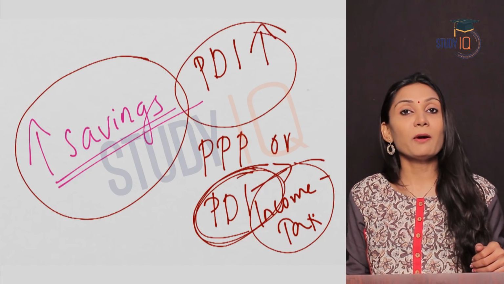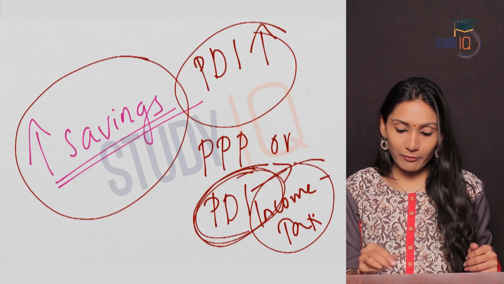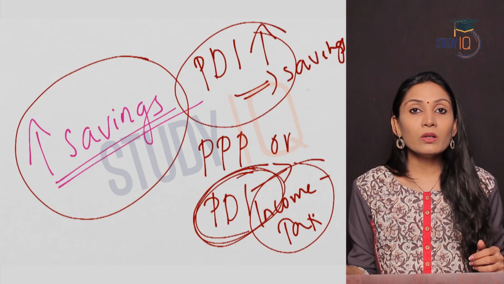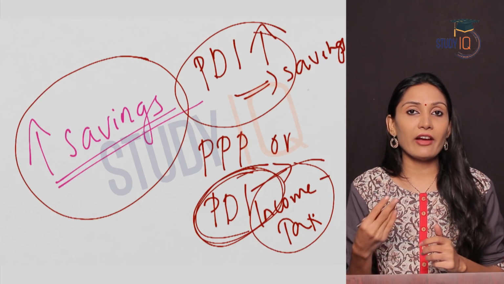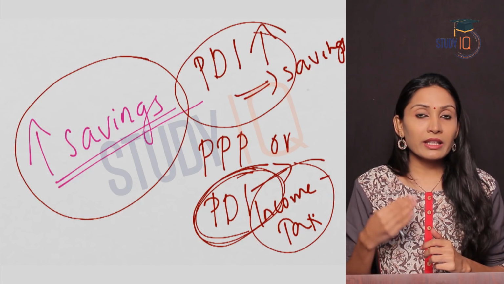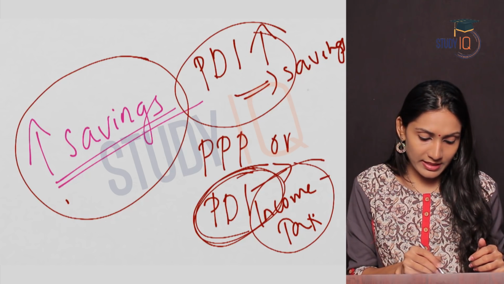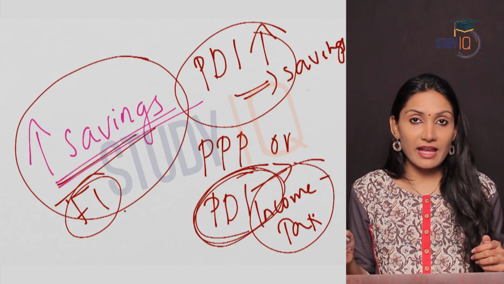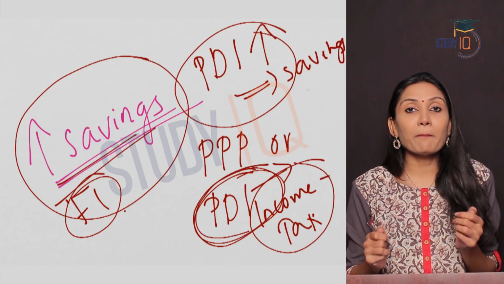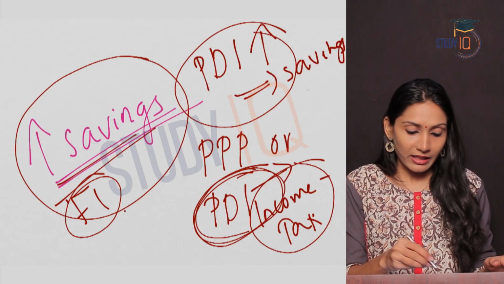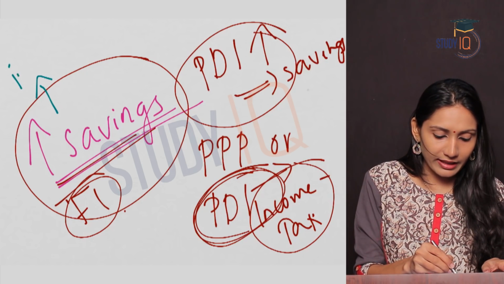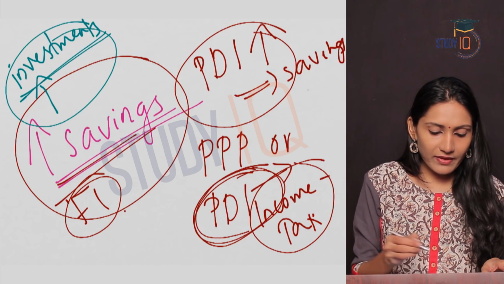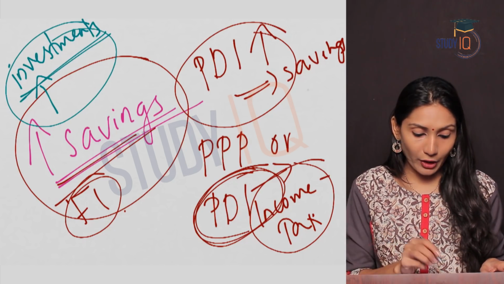So when personal disposable income increases, they will have more money to save. Their savings will increase. Also, if they have to pay taxes, they have to show their income. So in that scenario, they are willing to save their money in financial institutions. So this led to increased savings in the economy. And what is the impact of increased savings in the economy? An increase in savings will lead to increase in investments. So increased savings means increased investments in the economy.